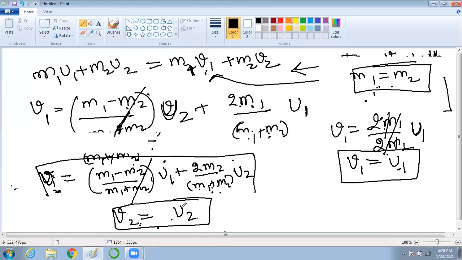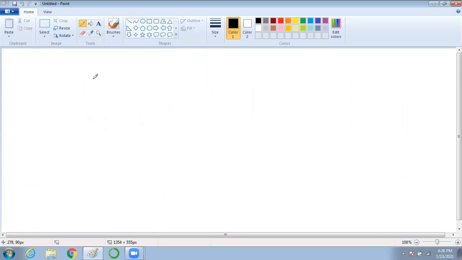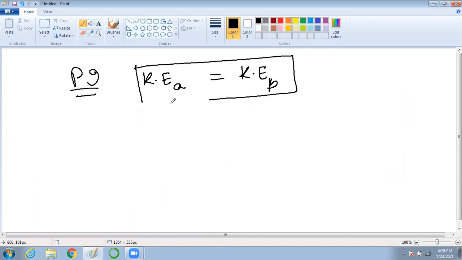Now we will talk about an inelastic collision. What was an elastic collision? In a perfectly elastic collision, the kinetic energy after the collision is equal to the kinetic energy before the collision, as in yesterday's class.